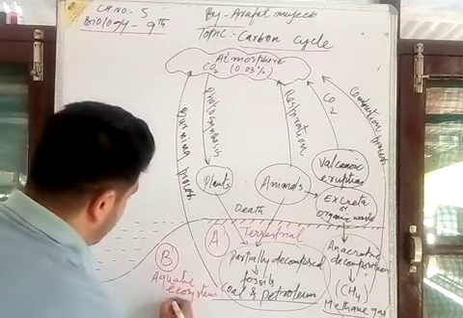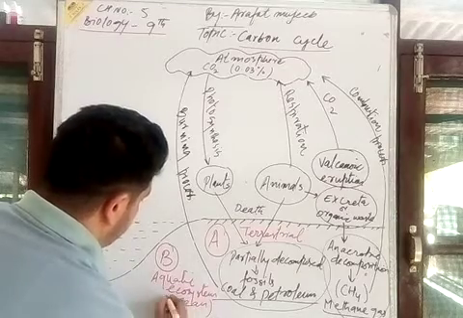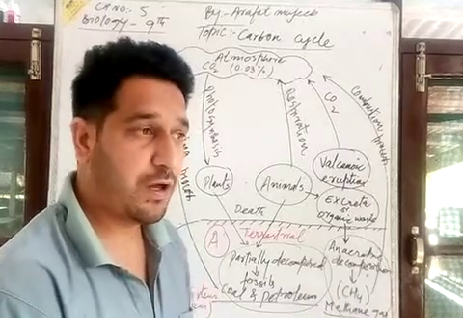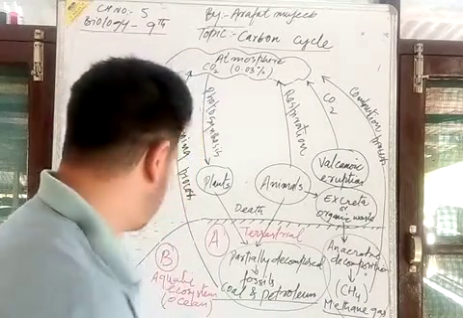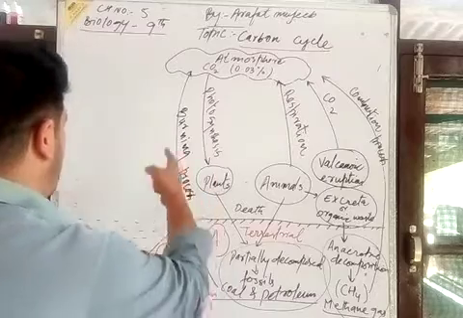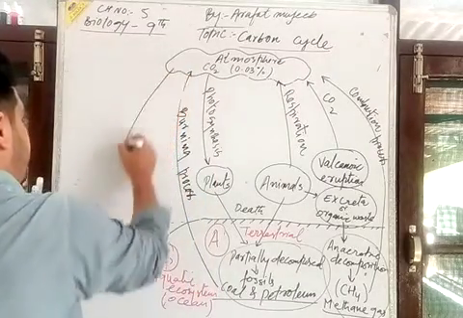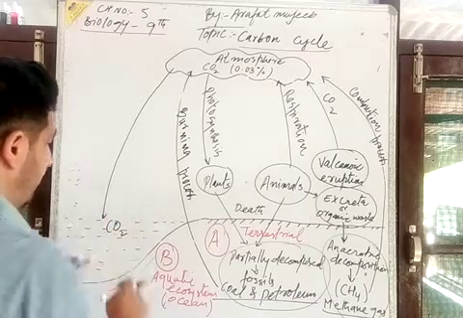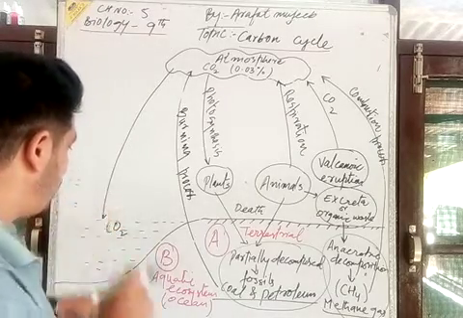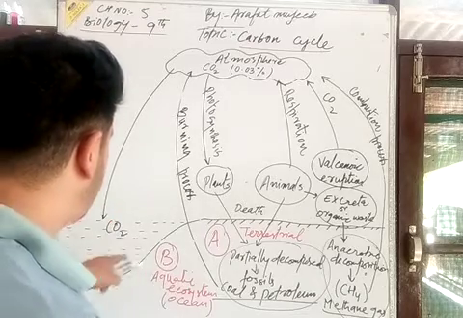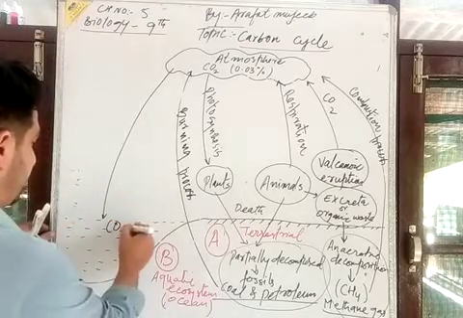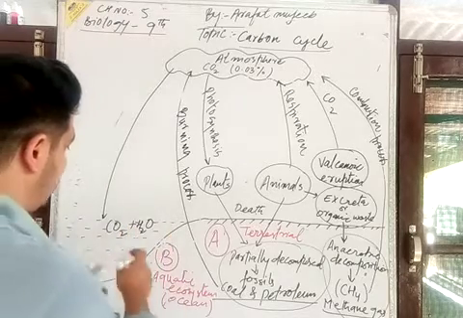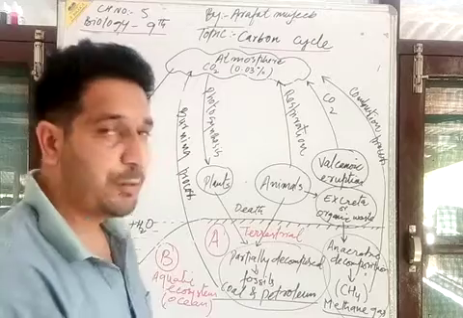I take here the example of the ocean. It is a major sink of carbon dioxide. Here you know that carbon dioxide in the atmosphere starts to dissolve in this water. Here in the water there is dissolved carbon dioxide. When it reacts with the ocean water, there is a formation of